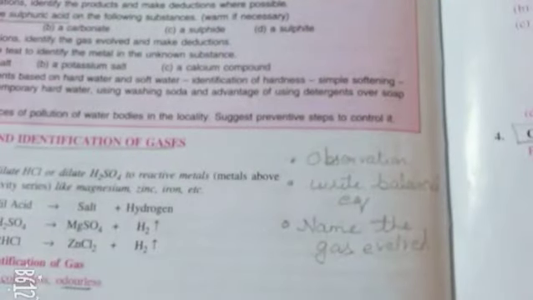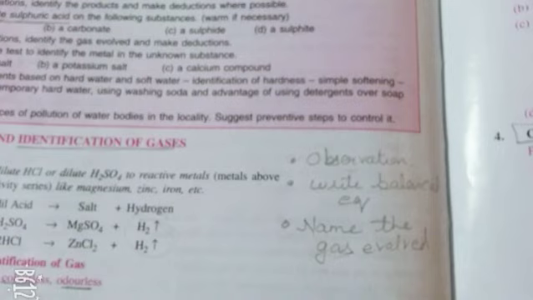There are many confusions. Students usually get confused about what kind of questions are usually asked from this chapter. Let me clear it for you. One is an observation-based question, another is write a balanced equation, and name the gas evolved. These are the three different questions which are usually asked. Let us discuss how they come.